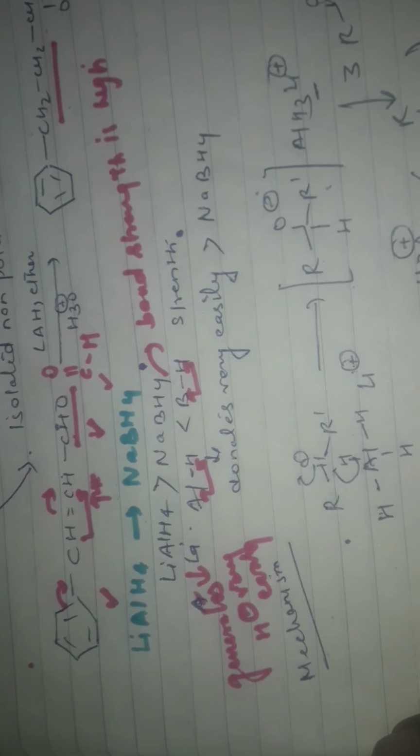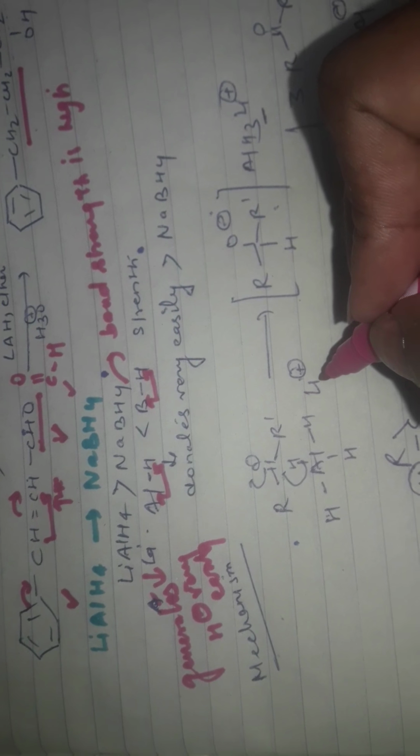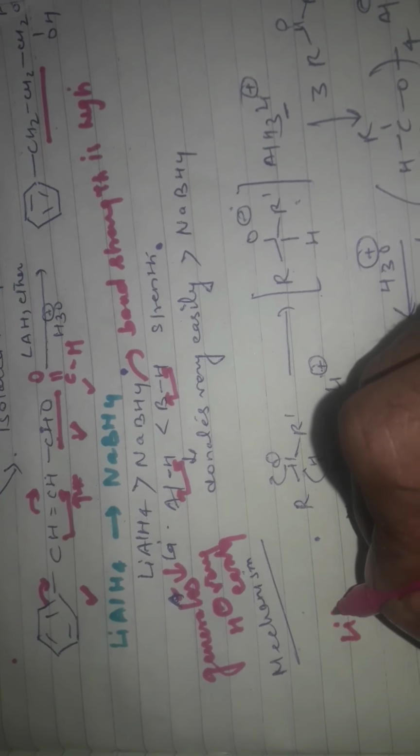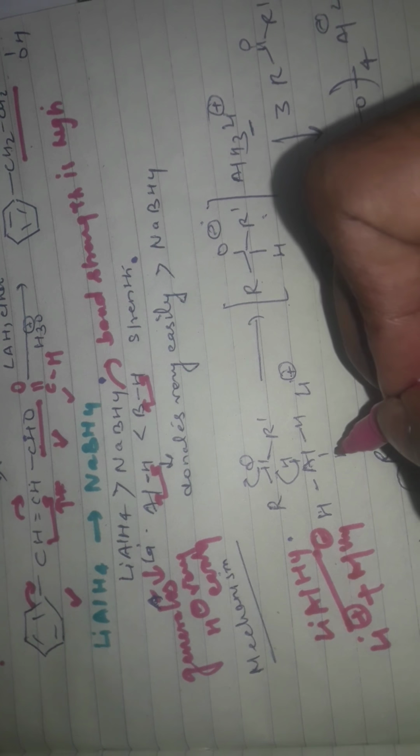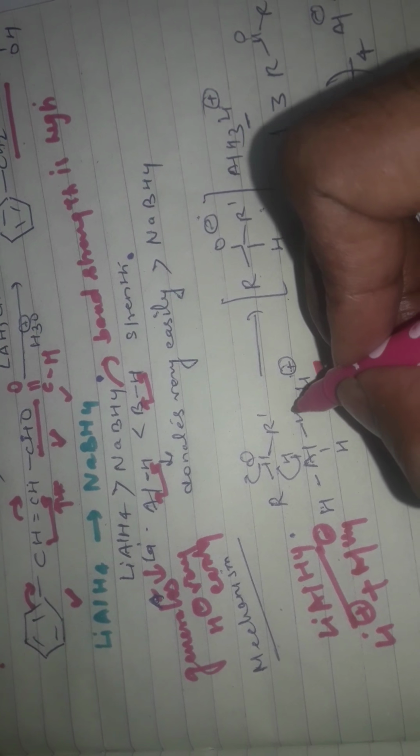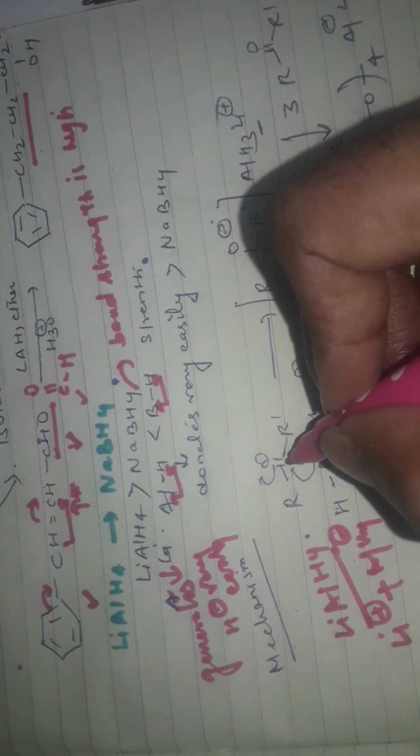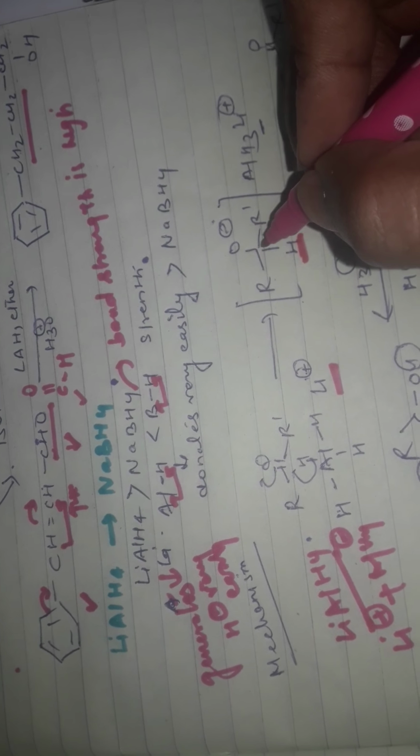Second one, if you see the mechanism, we will also draw the mechanism. This is lithium aluminum hydride. If you break it down, it breaks to AlH4 minus. This is the AlH4 minus, the open form we have mentioned here, and this is the lithium. So if you see, it releases hydride very easily, so that's why it attacks the C=O. This bond will break down, charge will be developed here, and one hydrogen is attached to C. But there are 3 hydrogens remaining here.